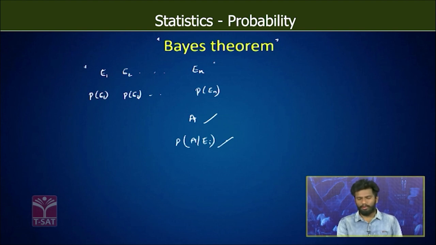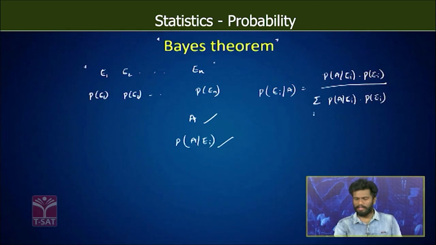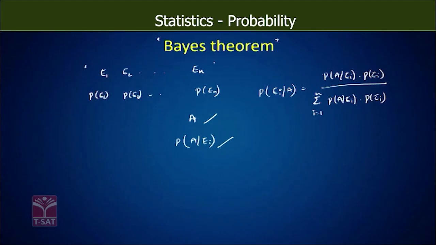Now we have to find the probability of Ei given A, which is probability of A given Ei into probability of Ei, divided by summation of probability of A given Ei into probability of Ei, where i takes values from 1 to n. Now this is the formula for the Bayes theorem, which is very important.